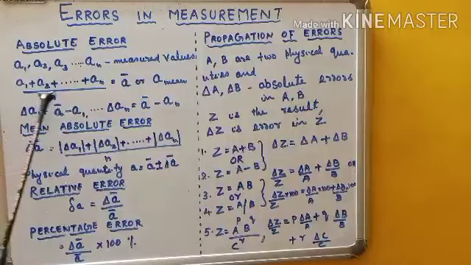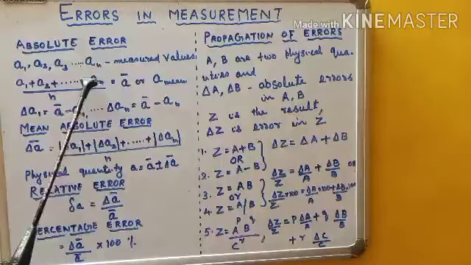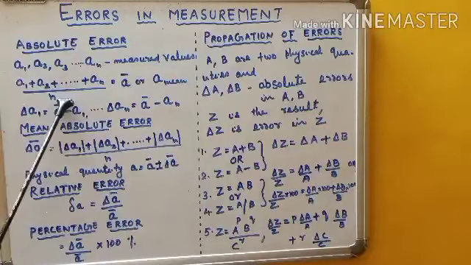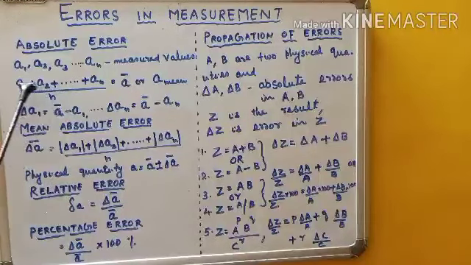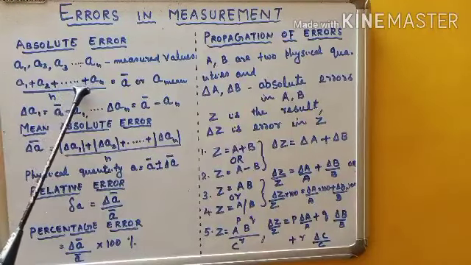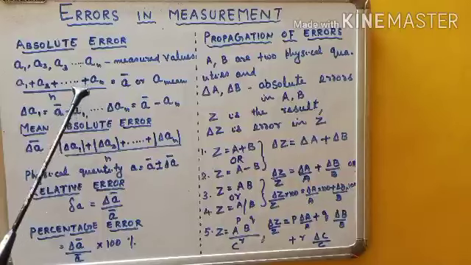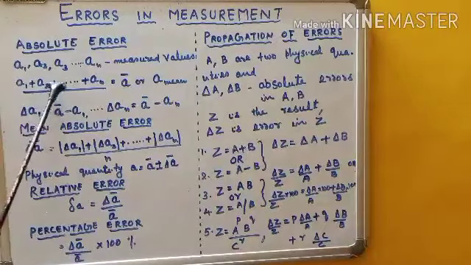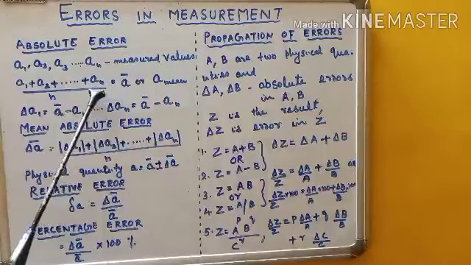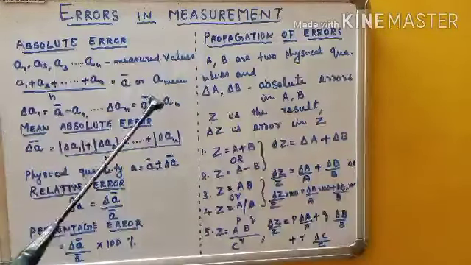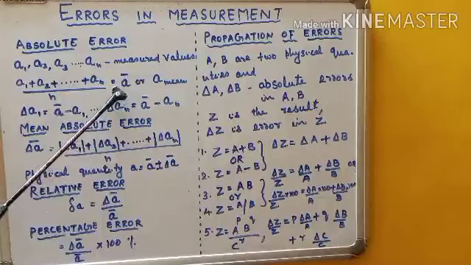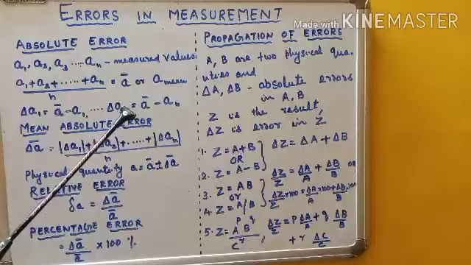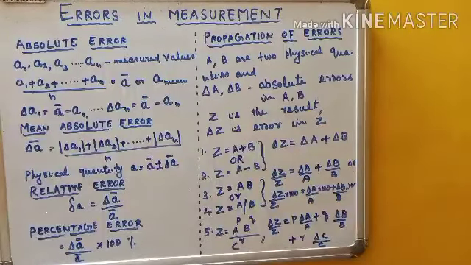You add all the measurements and divide by the number of times you have taken the measurements. If 4 times, you consider A1 plus A2 plus A3 plus A4 divided by 4. So for n number of times, A1 plus A2 plus A3 plus etc. up to An divided by n, which I have written as the average value A bar or mean value A mean.